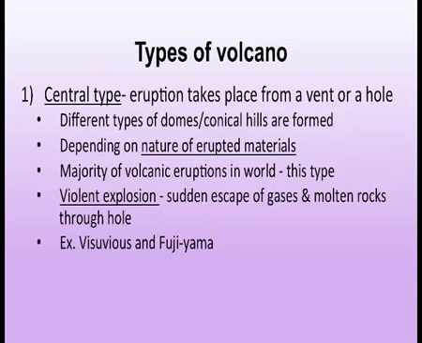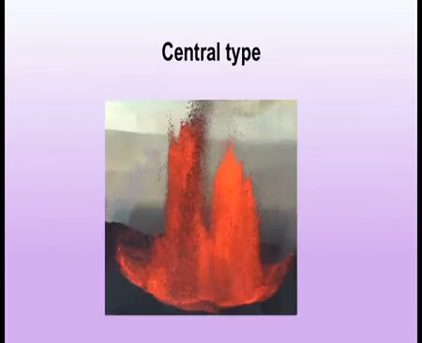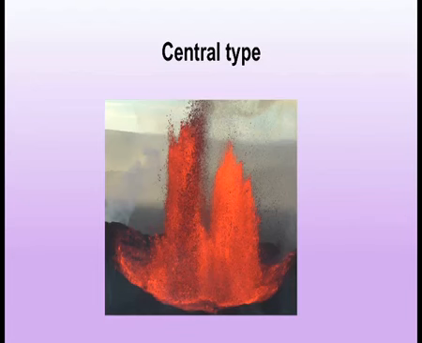The majority of volcanic eruptions in the world are of this central type, and violent explosions also take place when there is a sudden escape of gases and molten rocks through this hole. Examples are Vesuvius and Fujiyama. You can see the example in the picture, the central type violently erupting.